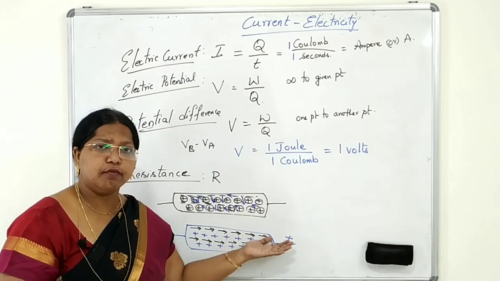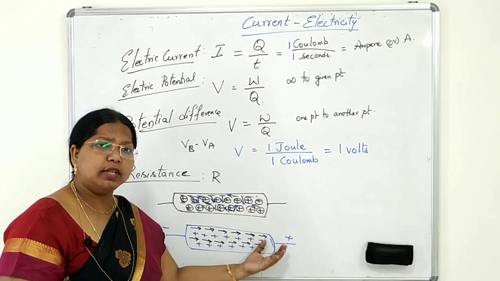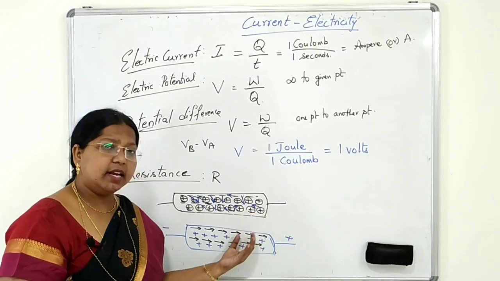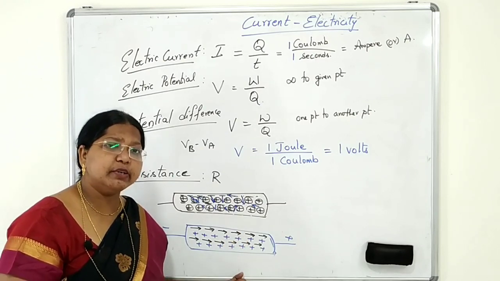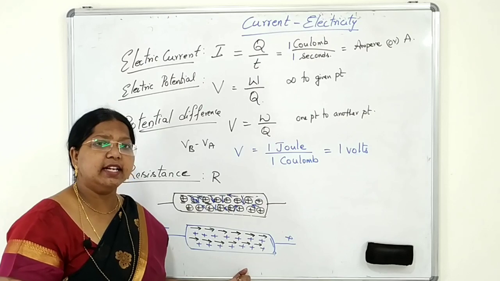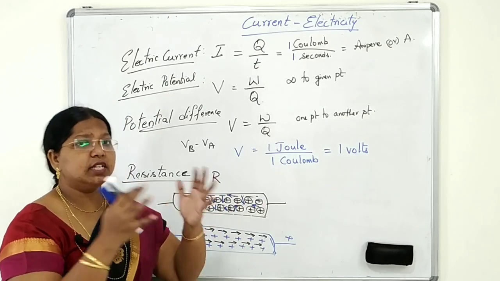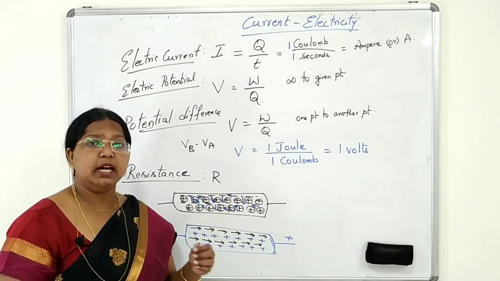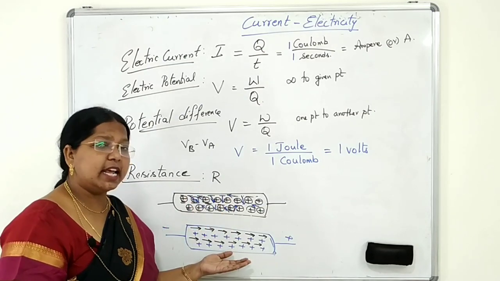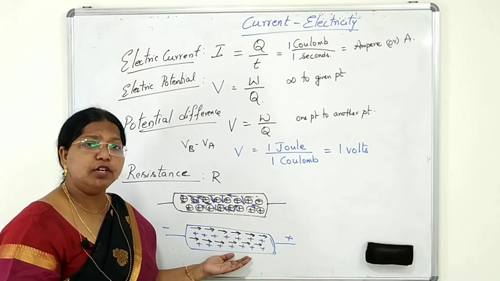When the free electrons are flowing from one end of the conductor to the other, some collisions take place. Due to these collisions, the speed is decreased. They lose their kinetic energy. This energy is released in the form of heat energy. That is the reason why wires become hot.